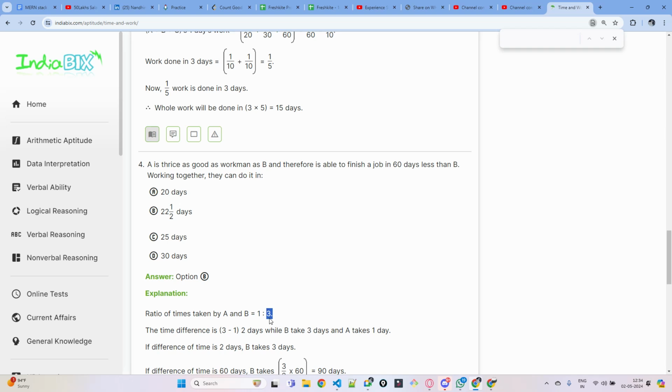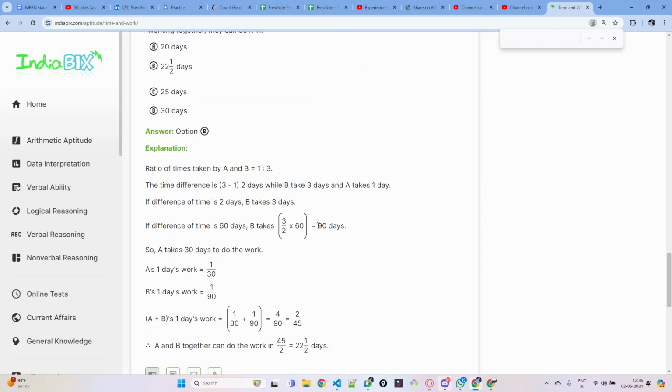So now what is the difference? If A takes 1 day, B will take 3 days, because A is thrice as good as B. If the difference is 2 days, with A taking 1 day and B taking 3 days, then B will take 3 days to complete the work. If the difference is 60 days, B will complete in how many days?